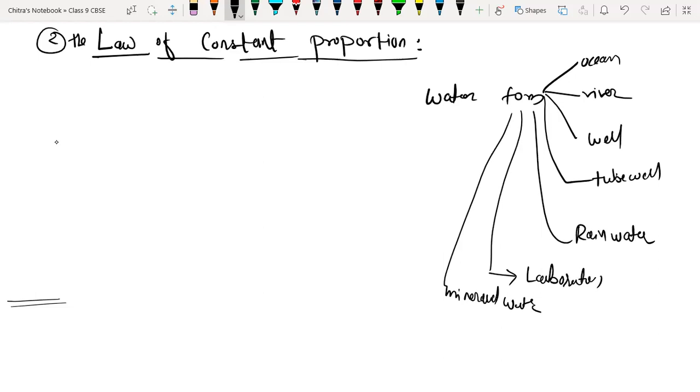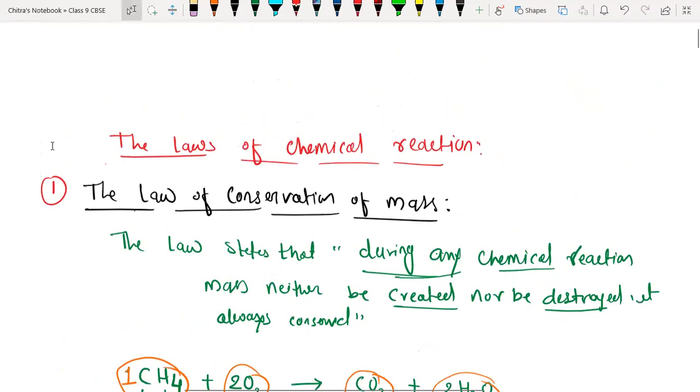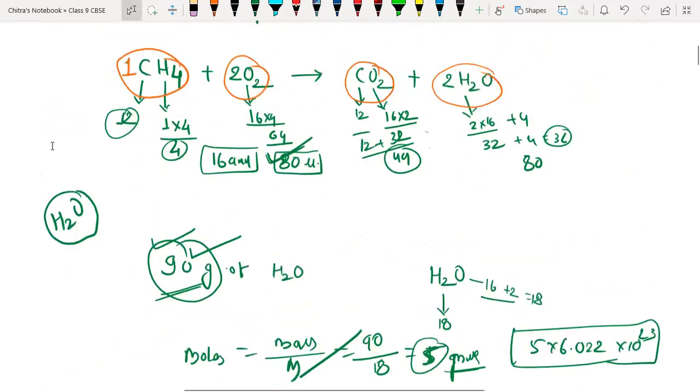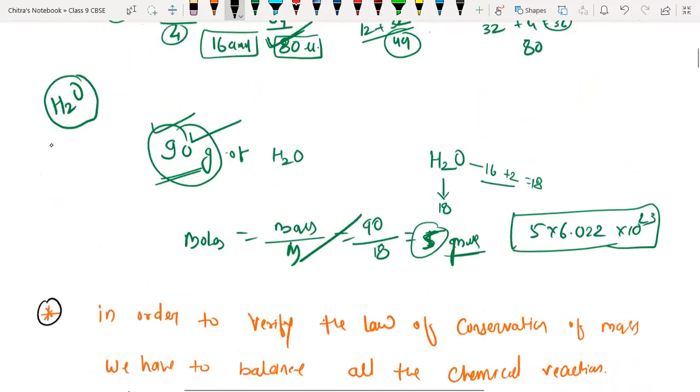By chemical reaction, like if we burn hydrogen, water is formed in the form of vapors. We have already gone through that reaction. Okay, like that.